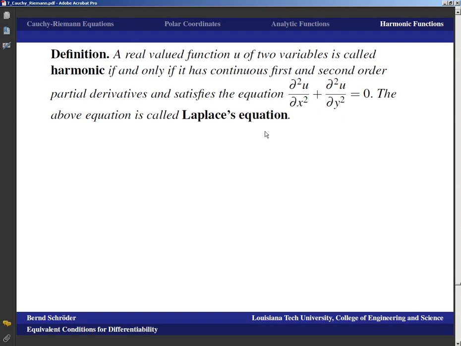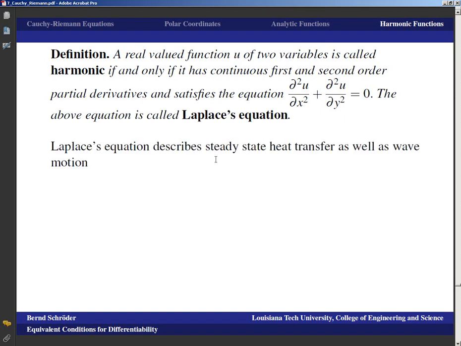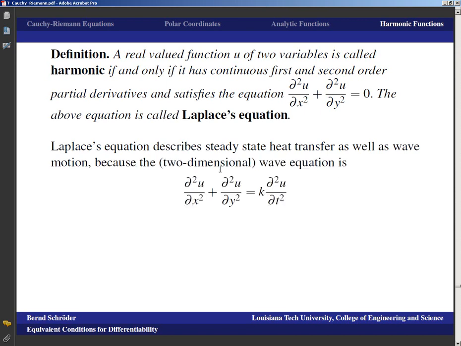This equation is called Laplace's equation, and Laplace's equation describes steady-state heat transfer as well as steady-state wave motion, because the 2-dimensional wave equation is second derivative in x plus second derivative in y is equal to some number times the second derivative with respect to time. And so basically, if the right side is 0, that means your second time derivative is 0. So that means this is a wave that doesn't accelerate. This is a wave that has constant velocity, and that's about as steady state as waves can get.